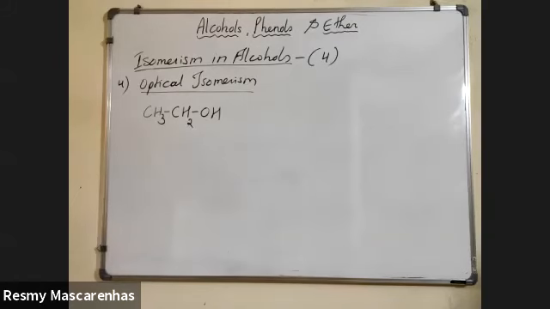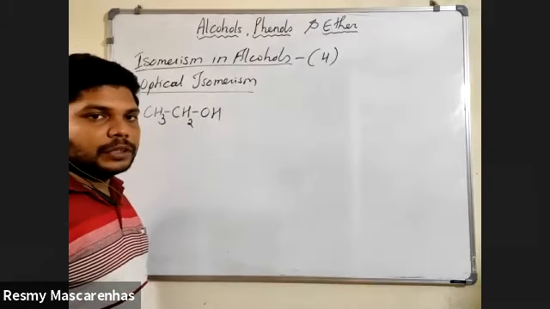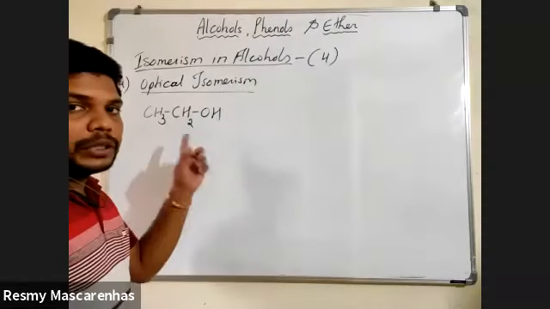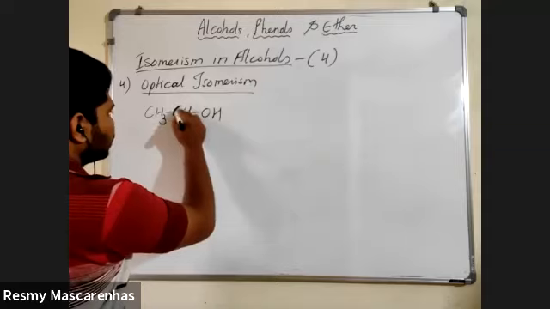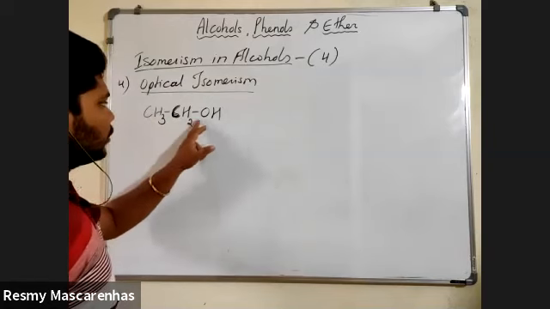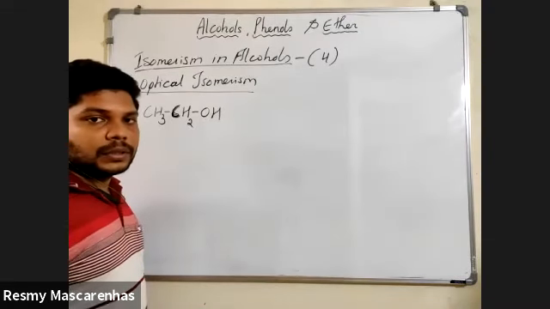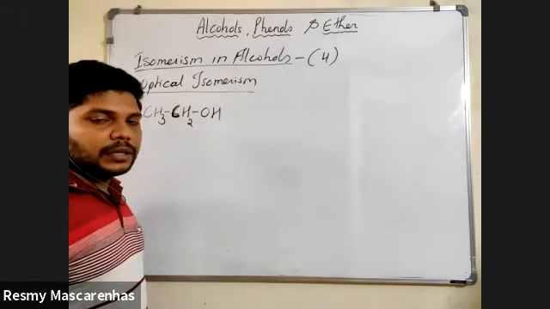How are we finding the chiral carbon? When are we calling it a chiral carbon? Sir, all 4 groups are different. All groups are different, correct? So which is your center one here? Which carbon is your center? This is your central carbon. So if you split up this, one is CH3, one is OH, and 2 are hydrogens. All the 4 are different?